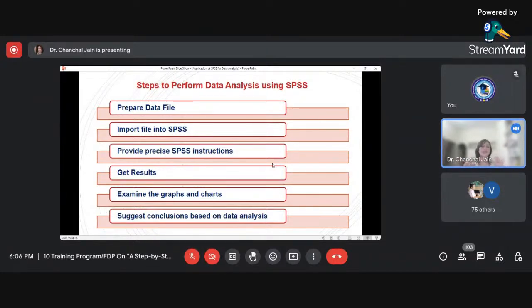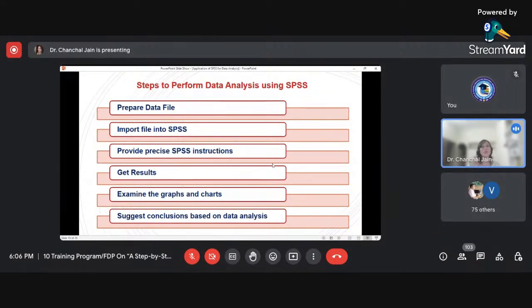But nowadays things are very easy for us using Google Forms, or there are many different applications available. Using that we can collect the data. If we are collecting the data through online sources, we can easily convert or code that file.